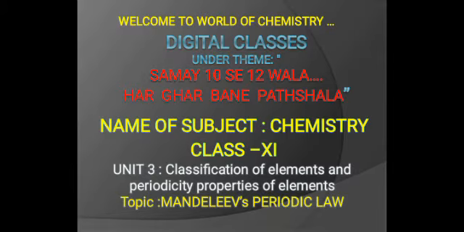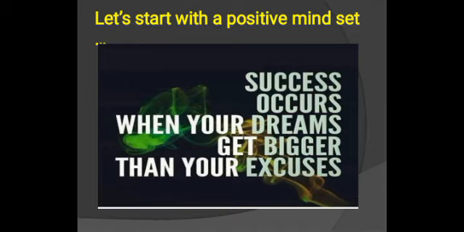Okay, so let's start. Before starting, let's begin with a positive mindset. Dear students, success occurs when your dreams get bigger than your excuses. Success doesn't come easily while your excuses are bigger than your dreams. Your excuses are a big barrier to success, and success occurs when your dreams become big enough to overshadow your excuses. It is easier to blame others for why you are not where you want to be in life.